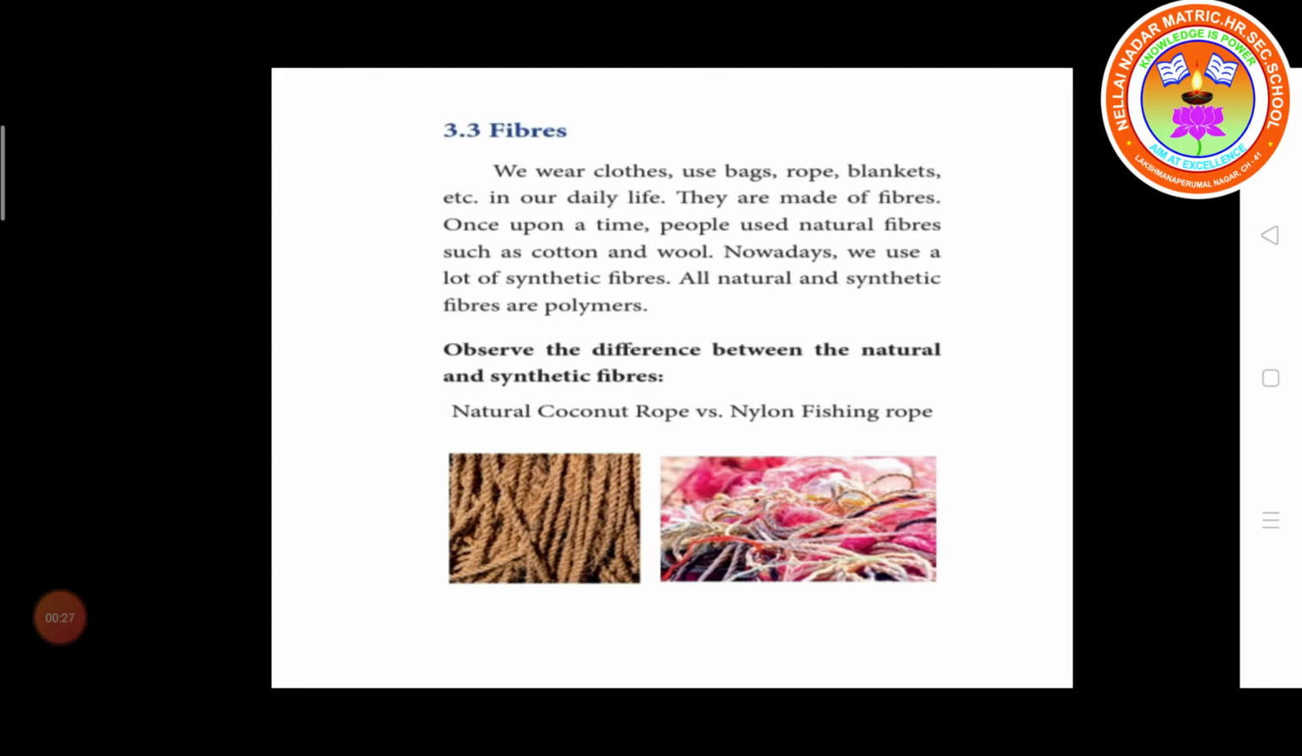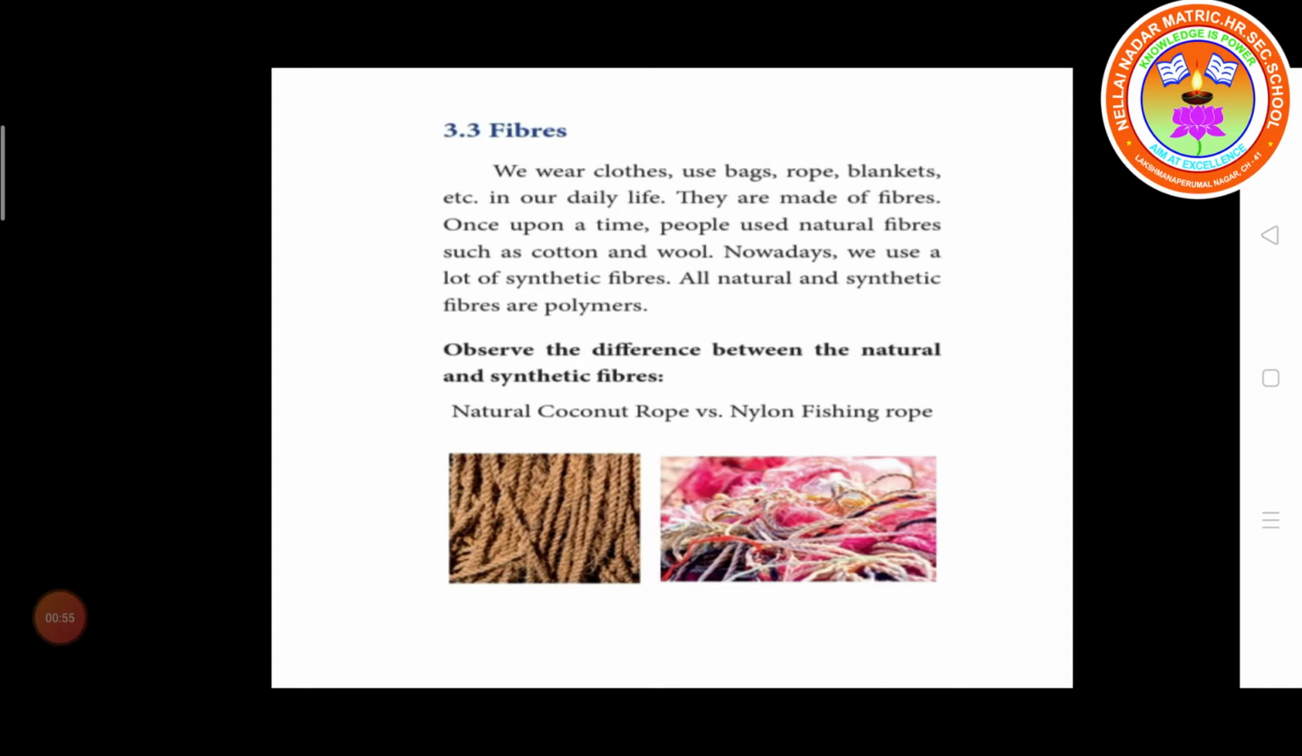Once upon a time, people used natural fibers. So what are the fibers they used? Cotton, wool. Nowadays, we use a lot of synthetic or man-made fibers. All natural and synthetic fibers are called polymers.